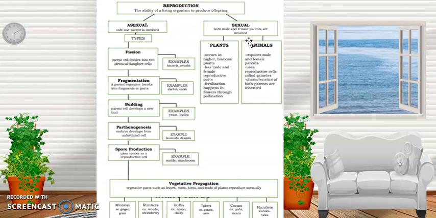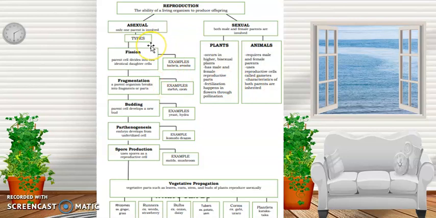Hindi pwedeng magkapareho ang kanilang gender, like both male or both female, para makaproduce ng offspring. Dapat male at saka female. So, itong sexual reproduction can happen to plants or to animals. So, for plants, it occurs in higher bisexual plants and it has male and female reproductive parts. So, fertilization happens in flowers through pollination. For animals, requires male and female parents. So, it uses reproductive cells called gametes, the sperm and the egg cells. The characteristics of both parents are involved.